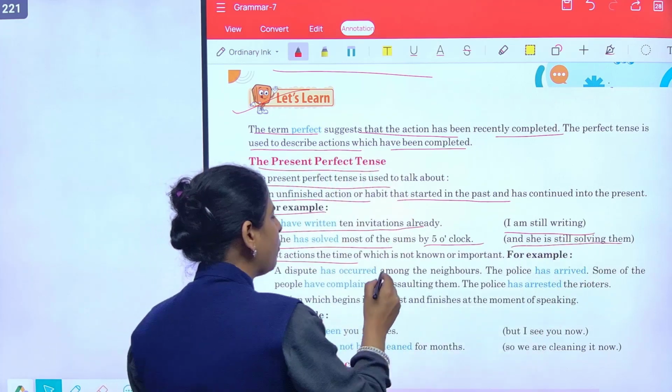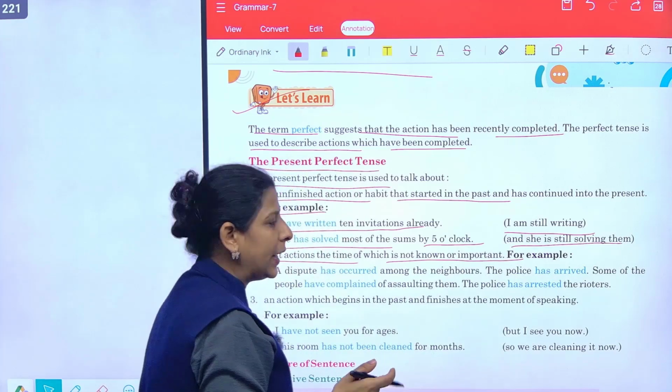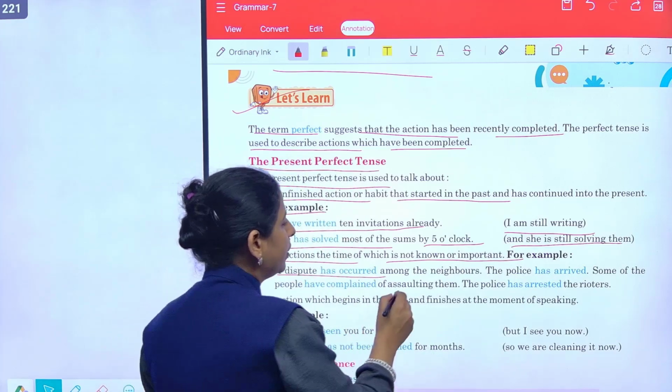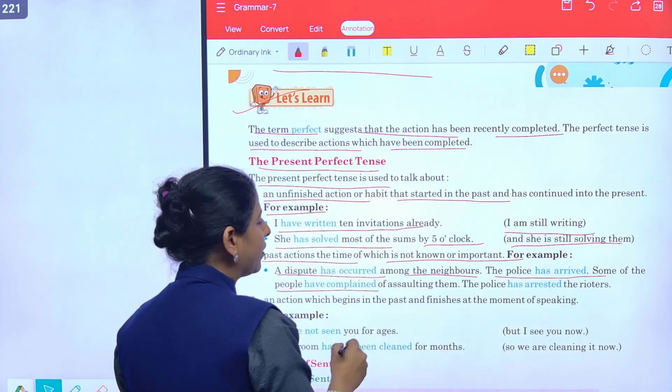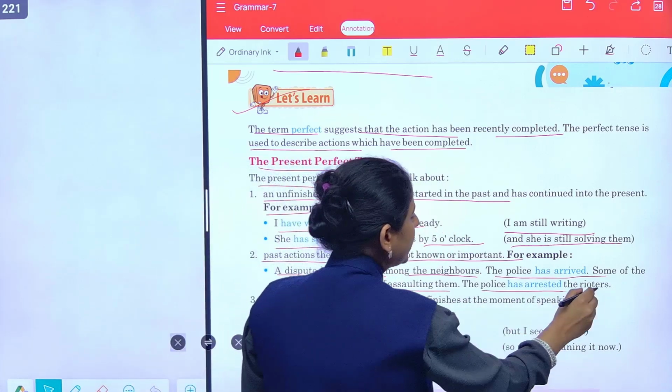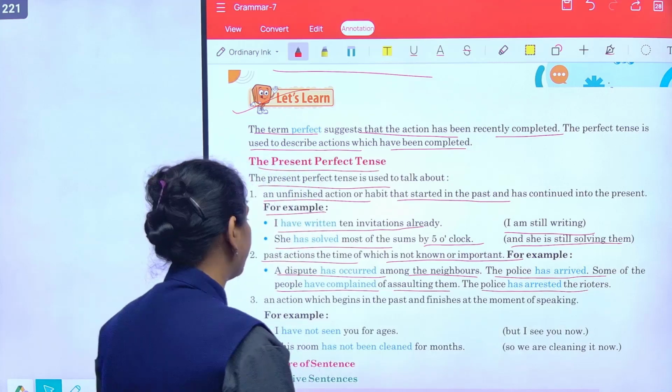Past actions, the time of which is not known या फिर important, like a dispute has occurred among the neighbors. The police has arrived. Some of the people have complained of assaulting them. Police has arrested the rioters.